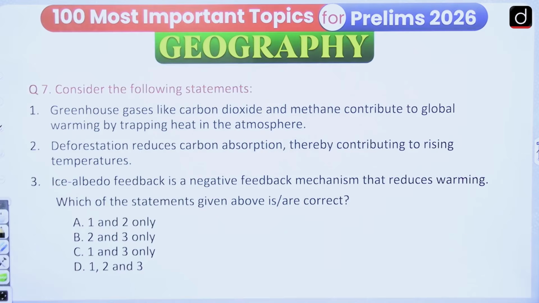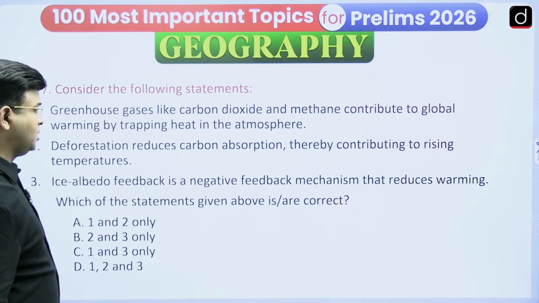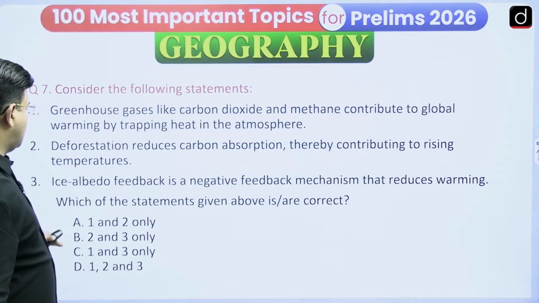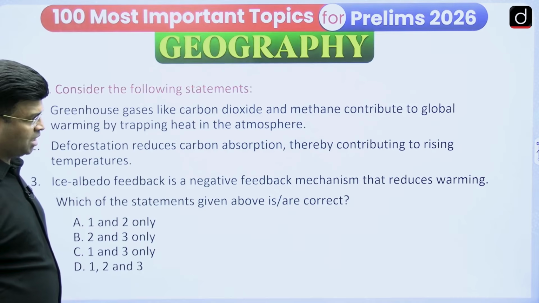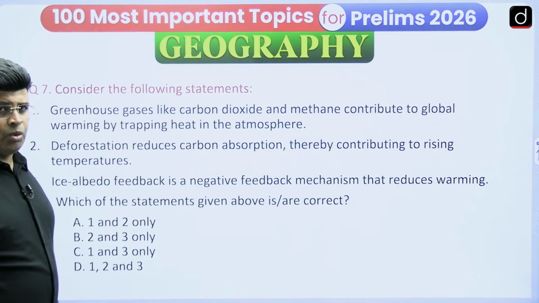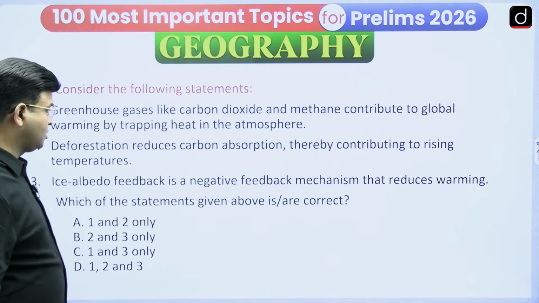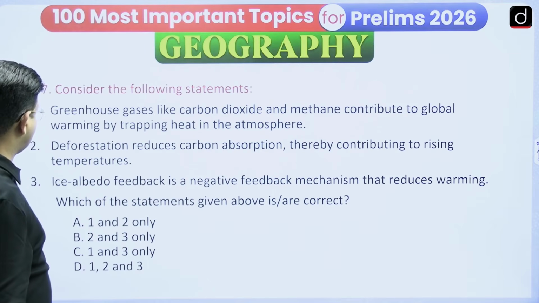So consider the following statements. Greenhouse gases like carbon dioxide and methane contribute to global warming by trapping heat in the atmosphere; we have to say whether it is right or wrong. Another: deforestation reduces carbon absorption, thereby contributing to rising temperatures. Next one: ice albedo feedback is a negative feedback mechanism that reduces warming. Whether it is negative or positive, you have to see this, and accordingly answer this question.